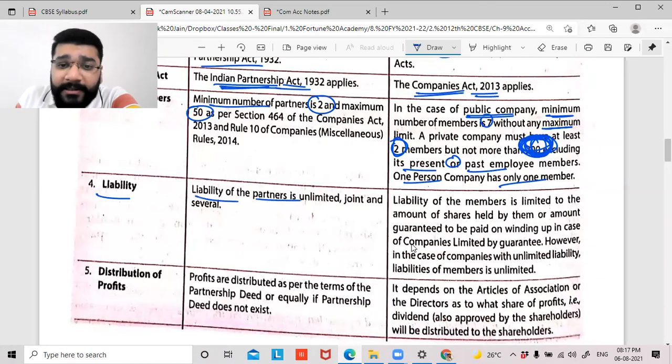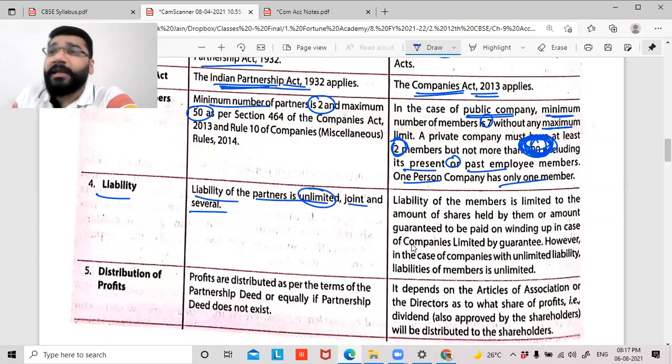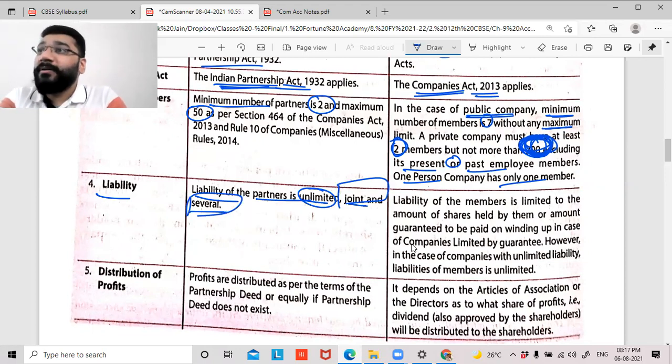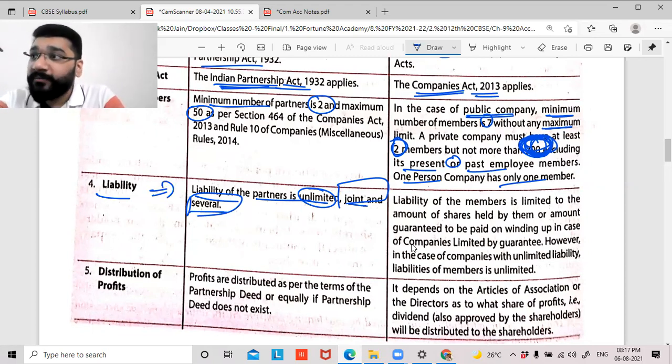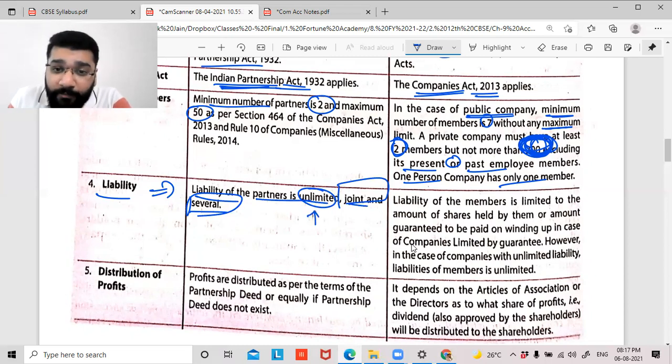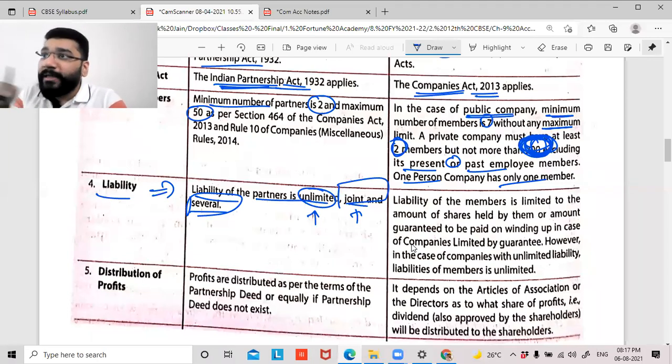Liability. The liability of the partners is unlimited and is joint and several. One is unlimited, and all the partners have to jointly share it. It's not that one partner alone will bear all the remaining liabilities; it is all the remaining partners jointly and severally. If you remember, guys, I asked you a question: what is the liability of partners? And I told you this is the line you have to mention. If a theory question is asked, the liability of the partners in a partnership concern is unlimited and is joint and several. These two words are very important: unlimited plus jointly and severally liable. All the partners are together jointly liable.